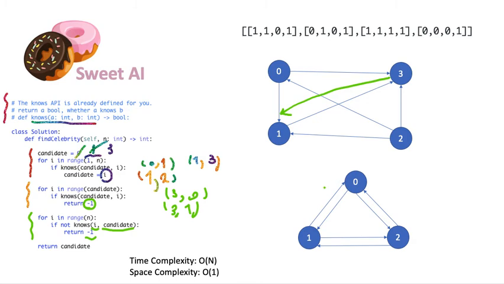As we know, each candidate can see itself too, so we are going to check if there is a node that cannot see the candidate, which means we don't have a celebrity. So in this case, we start finding the candidate, and then we see there is a loop, and we are going to return -1. And for the time complexity, because we have 3 for loops, but each one is n, it's going to be 3n, and the overall time complexity is going to be linear. And the space complexity is 1 because we are not using any extra